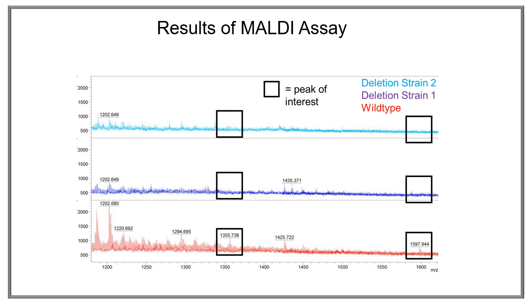Both peaks are within the mass range of thiopeptides, which is what our target molecule is suspected to be, and both appear to be absent in the deletion strain. Notice that this is a comparison of two deletion strains and the wild-type strain. The CRISPR-I strain was omitted because it has yet to be analyzed using MALDI.